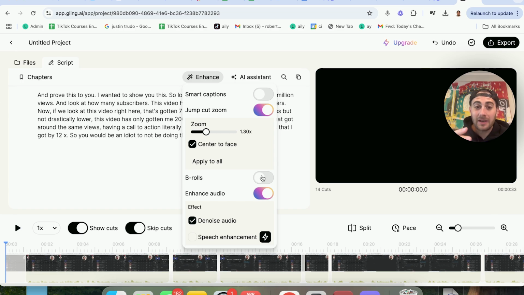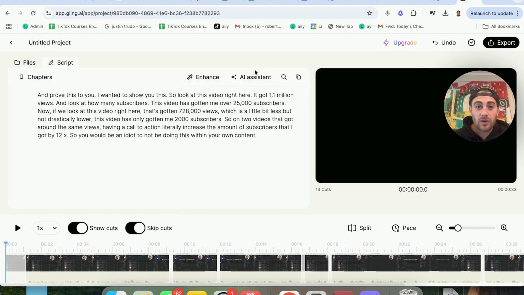I literally click a button and B-roll is going to be placed on my video. I can enhance my audio. I can denoise. I can use speech enhancement. And it only gets crazier and crazier when you come into this AI assistant, because you can generate titles for yourself, you can generate chapters for yourself, and this is going to make it way easier for you to edit your content.